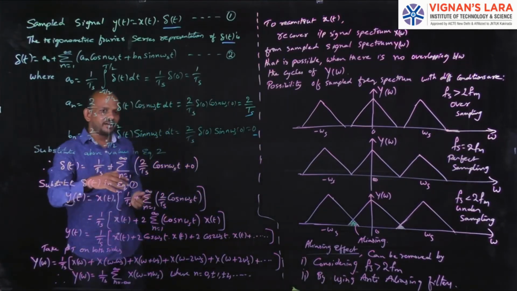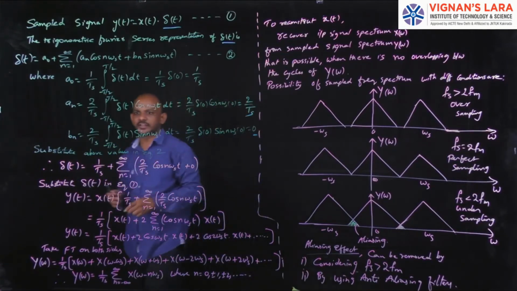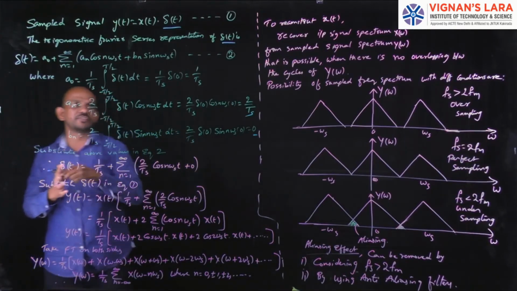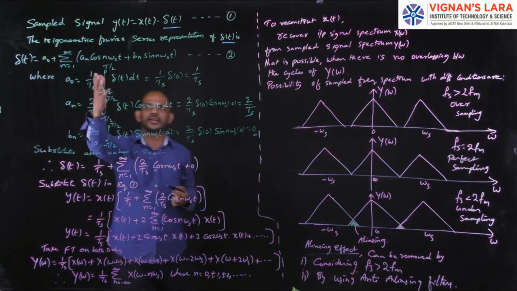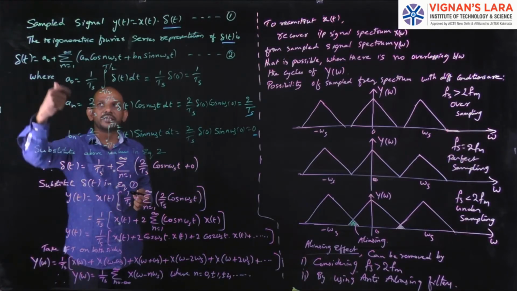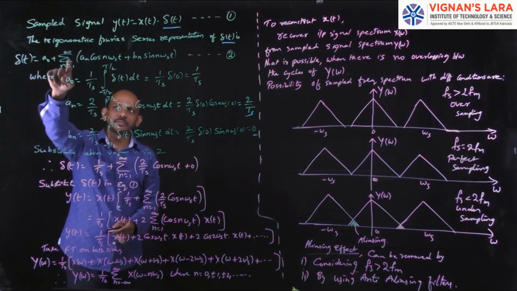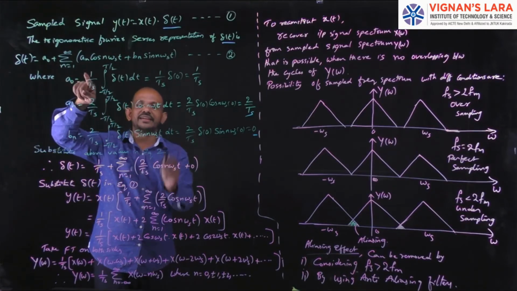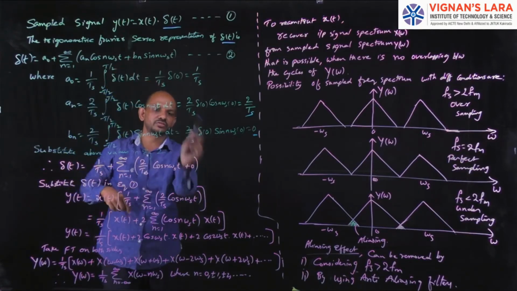Now I have the expressions for a0, an and bn. Substitute all these a0, an and bn values in equation 2, because this is the trigonometric Fourier series representation where we have a0, an and bn. So del of t will be equal to a0, which is 1 by ts, plus summation n equal to 1 to infinity, an value 2 by ts cos n omega st, plus bn value, which is 0. 0 to anything is 0, so I simply write it as such.